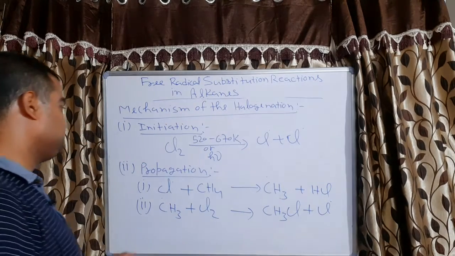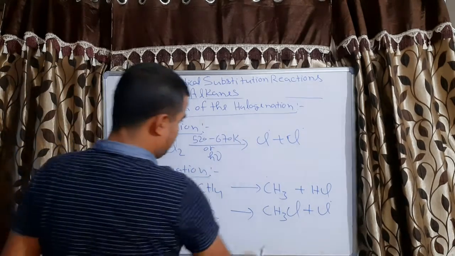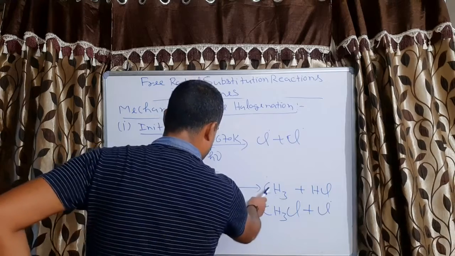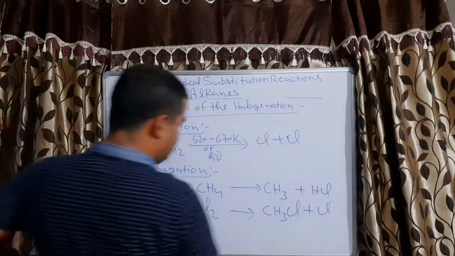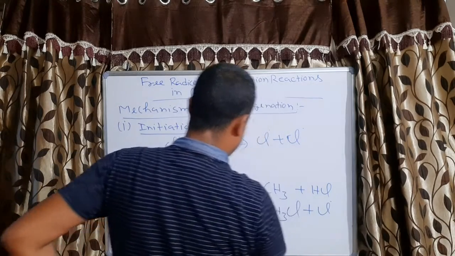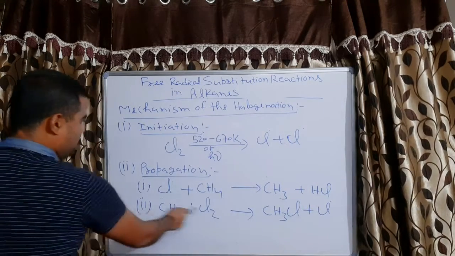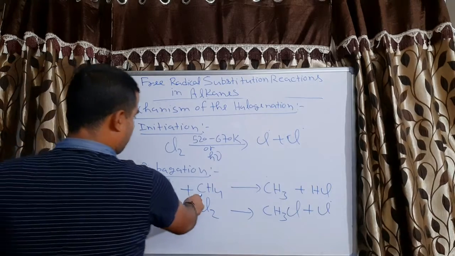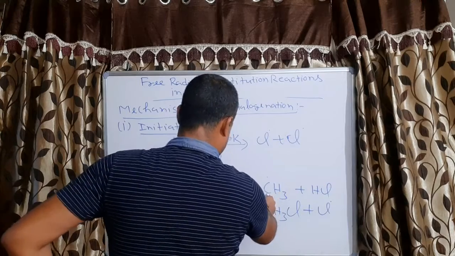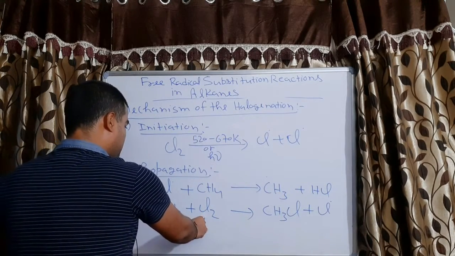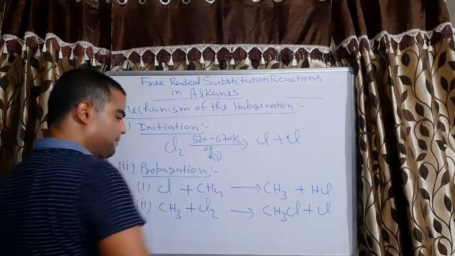So how is it happening? First, one Cl will come from here and react with methane to give methyl free radical. Now this methyl free radical will again react with another molecule of chlorine and give CH3Cl plus Cl free radical. The Cl free radical produced in this second step will again react with methane, giving methyl radical and HCl. This methyl radical again reacts with another chlorine molecule and gives Cl free radical, which again reacts with methane.